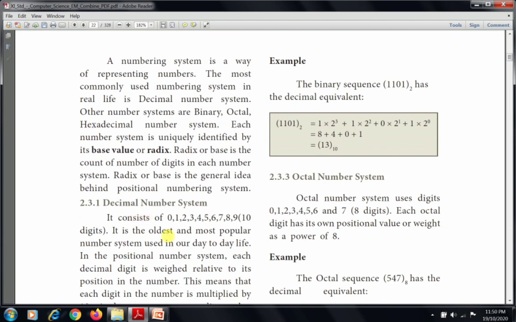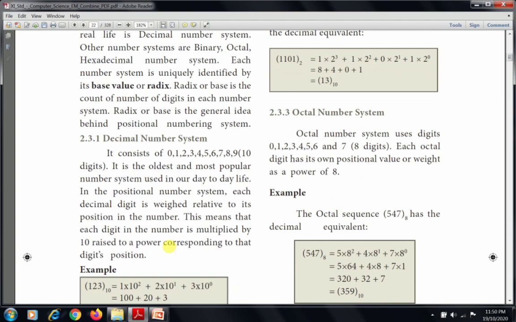First we learn what the decimal number system is. Already we know the decimal number is our day-to-day life number. It consists of 0 to 9, that means totally 10 digits. It is the oldest and most popular number system used in our day-to-day life. In the positional number system, each decimal digit has a weight relative to its position in the number. This means that each digit in the number is multiplied by 10 raised to a power corresponding to that digit position.